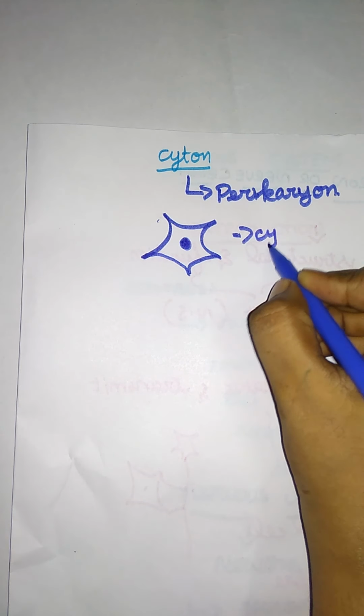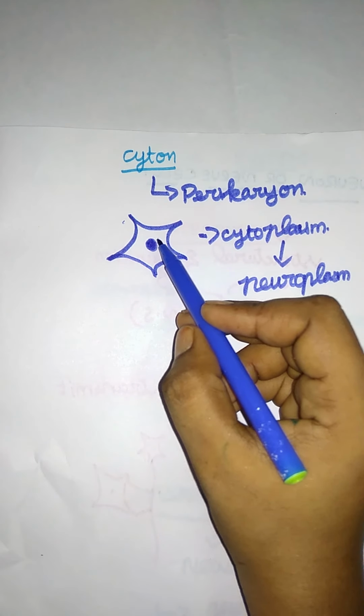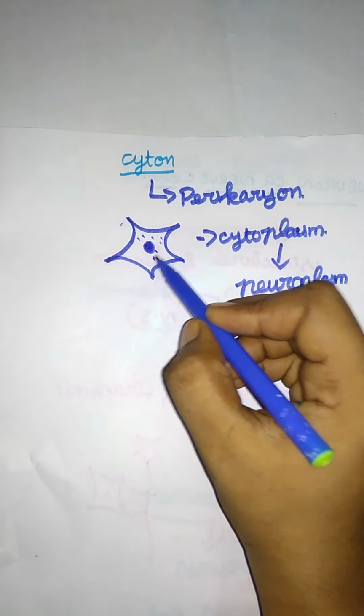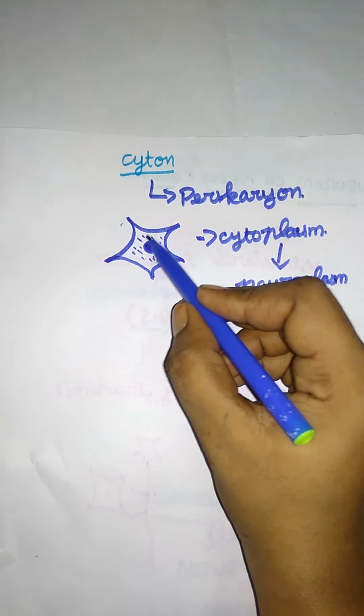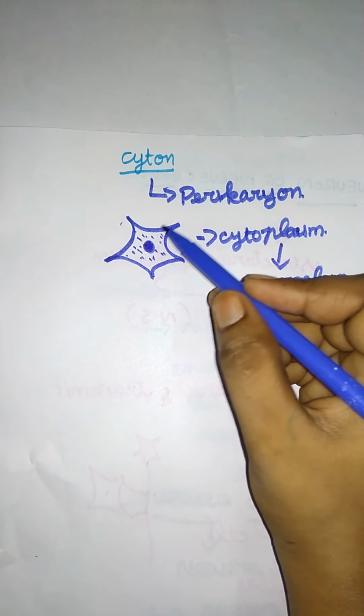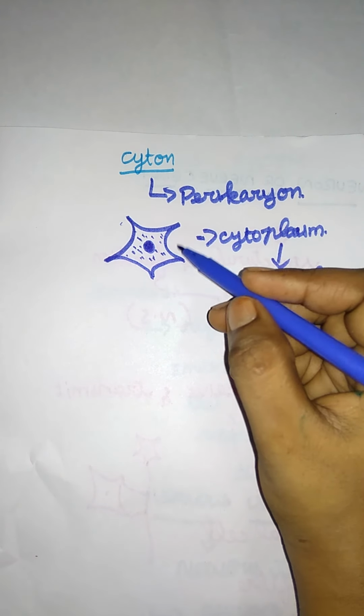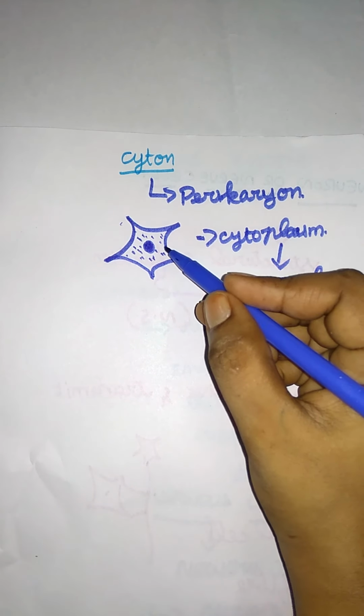The cytoplasm is present in an abundant amount, so it is given the name neuroplasm. Why do they say neuroplasm? The cytoplasm is present in the nerve cell, which is why it is called neuroplasm. The cytoplasm is a largely granular body. We already said what granular means in the blood cell: they have grains in the cytoplasm. Not only that, they have cell organelles, that is ribosomes, lysosomes, endoplasmic reticulum, and mitochondria.